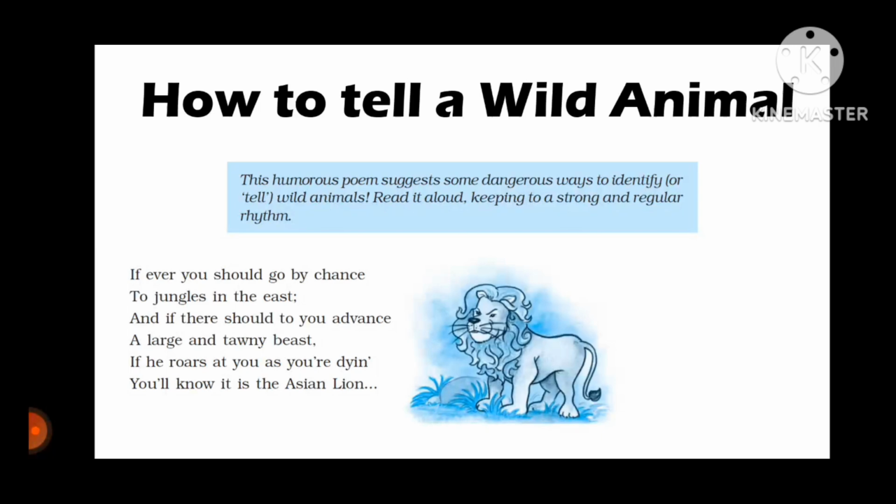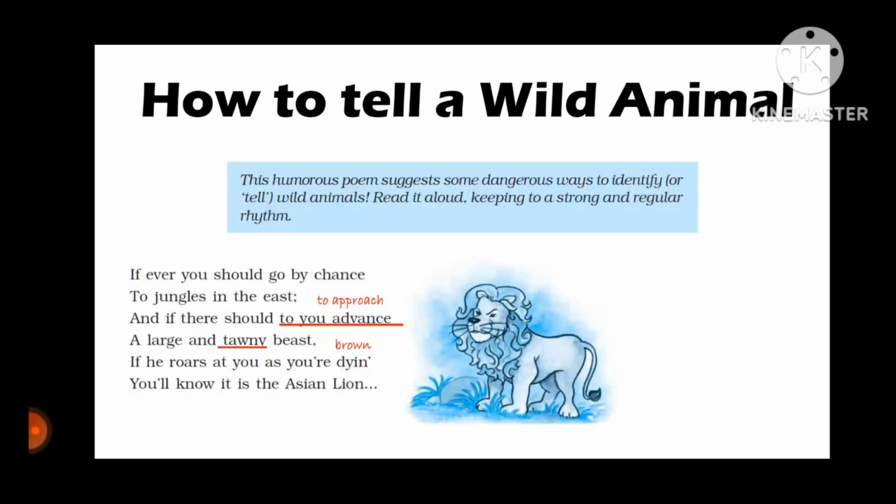If ever you should go by chance to jungles in the east, and if there should to you advance, that means towards you approaches, a large and tawny beast. Tawny is yellowish brown. Beast is a huge animal. If he roars at you as you're dying, you'll know it is the Asian lion.